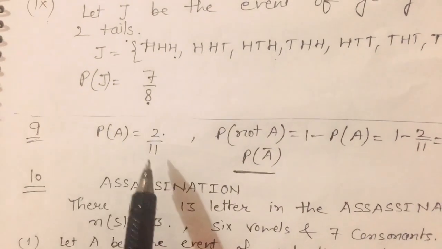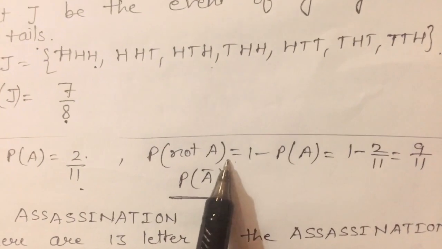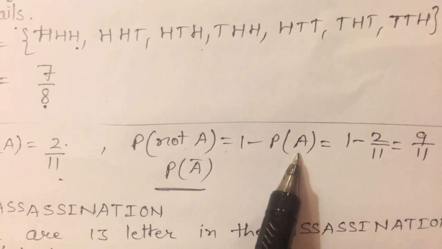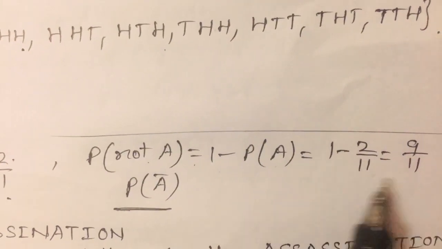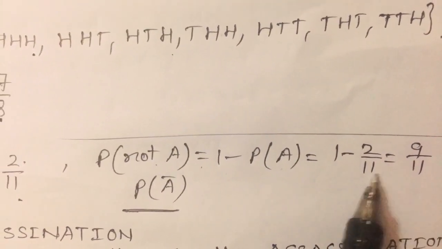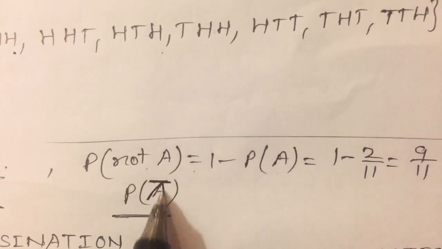Now in the ninth question, PA is given and we have to find P not A. We know the formula for P not A is 1 minus PA, and PA is given in this case as 2/11. Then the probability is, taking LCM, 1 minus 2/11 is 9/11. We can also write not A as P of A bar. The symbol is for bar.